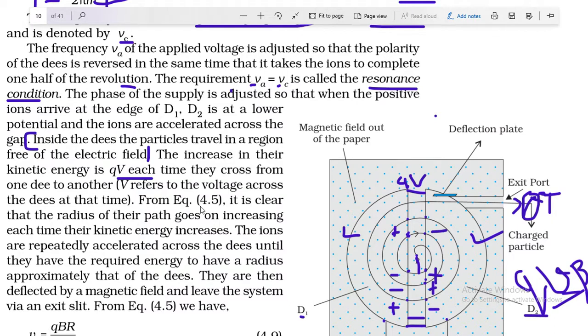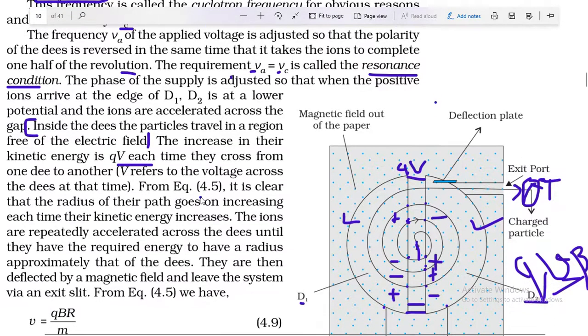From equation 4.5 we are going to discuss, it is clear that the radius of their path goes on increasing each time their kinetic energy increases. You can see here as the kinetic energy increases the radius of the path increases. So the ions are repeatedly accelerated across the D's until they have the required energy to have a radius approximately that of the D's.